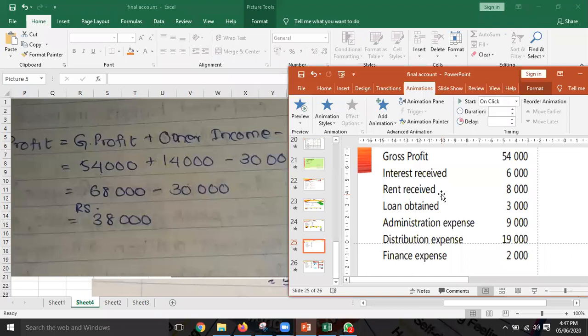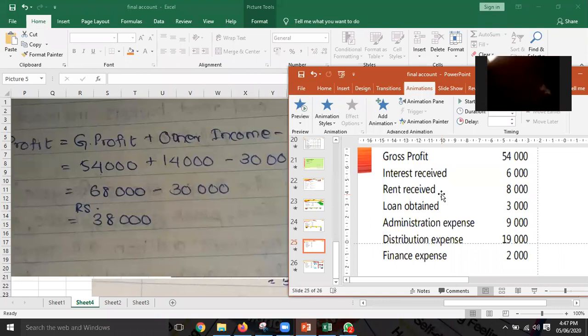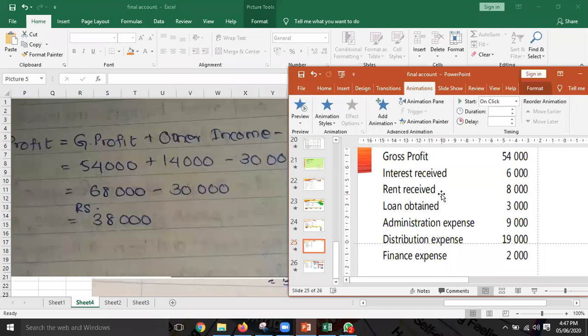But loan obtained is a liability. Loan obtained is a liability, we learned. So we should not take the liability. Liability cannot be taken when we calculate the net profit. So this is the correct answer.